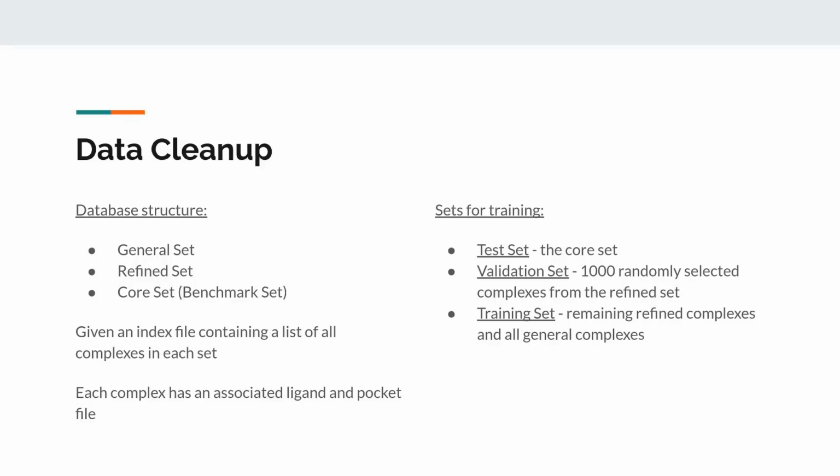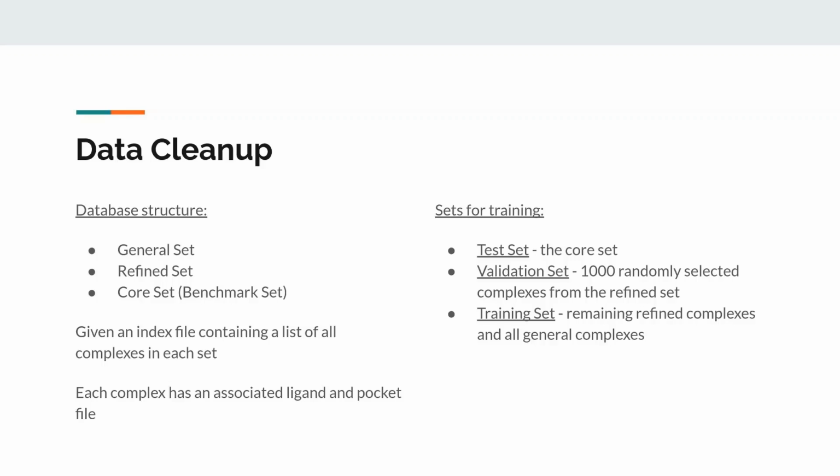Before I start talking about how the data cleanup script works, I'll give some background to the structure of the database. There are roughly 20,000 complexes that are split into three sets: the general, refined, and core sets. The further down the list you go, the higher quality the complexes become. The core set contains the highest quality complexes, only about 300, and will be used as a benchmark set.